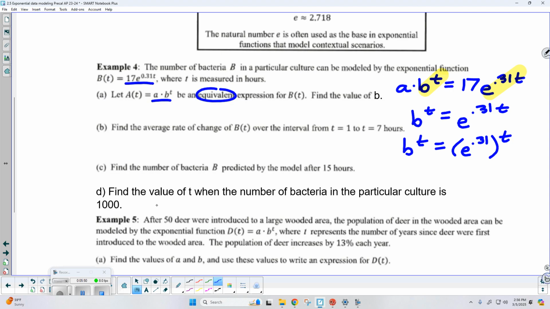See, now that they have the same power t, I can go ahead and say that b should equal e to the 0.31. So b should equal e to the 0.31. And now we'll just go to the calculator and figure out what that is.